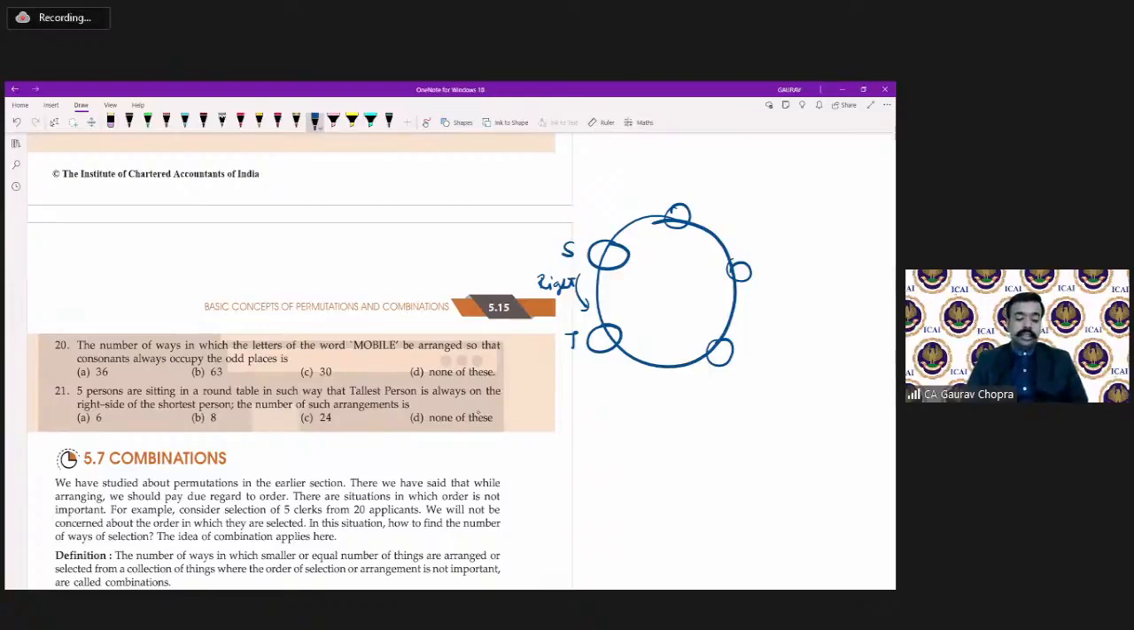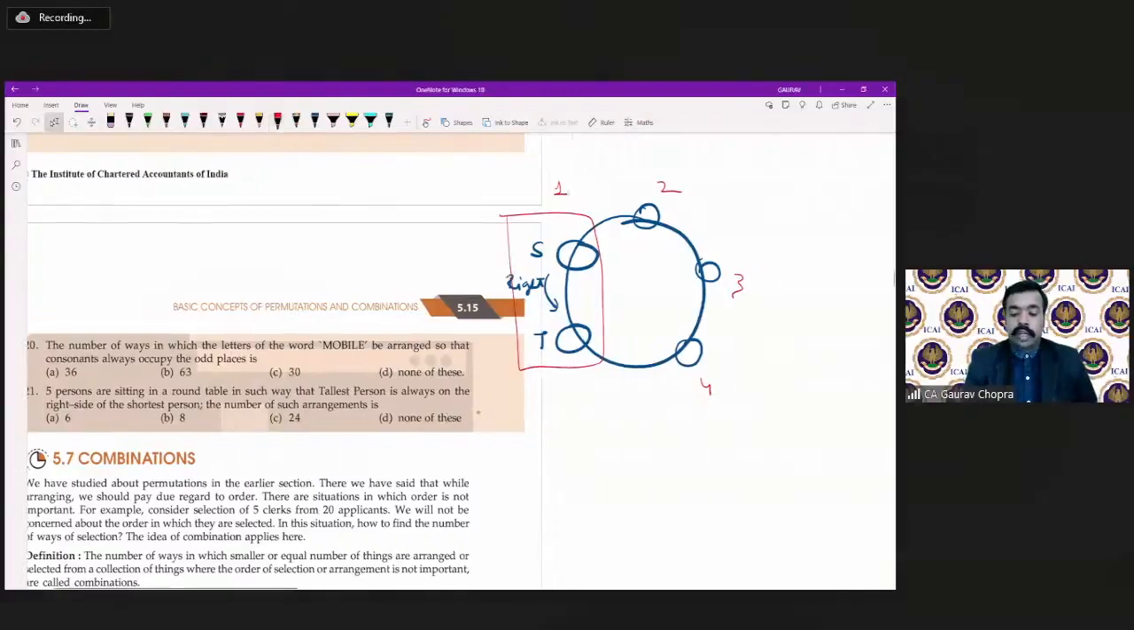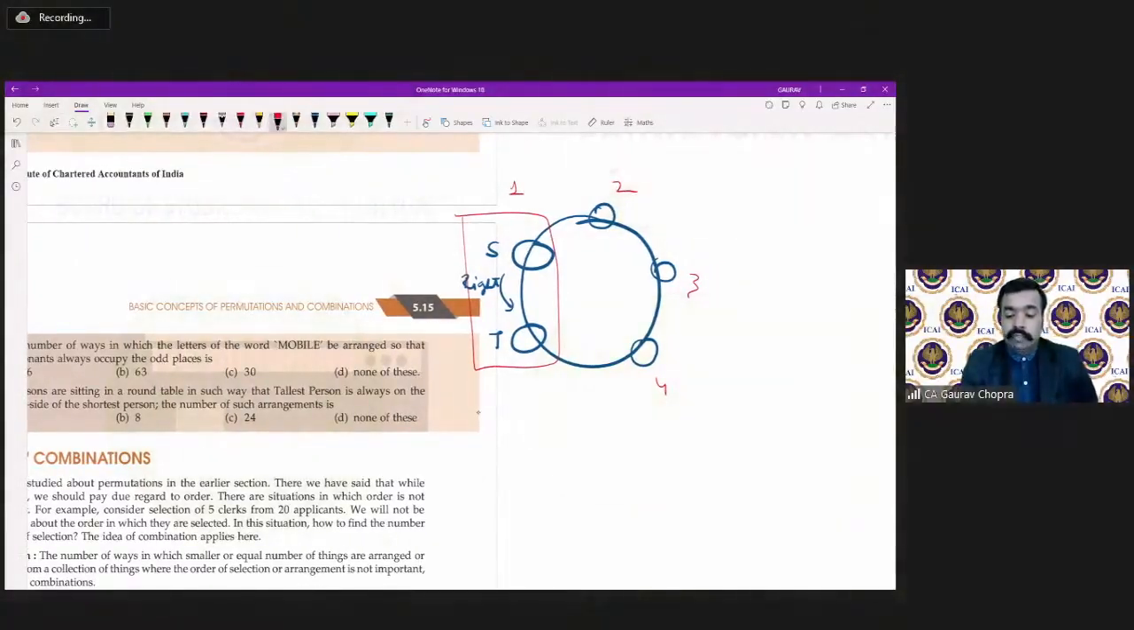Because 5 persons are sitting at a round table, and the tallest person is always on the right of the shortest person, we can combine them. This is the one group. Now this is 1, then 2, 3, and 4. So these 4 can be arranged in (n minus 1) factorial, that is (4 minus 1) factorial ways. So it will become 3 factorial, that is 6 ways.